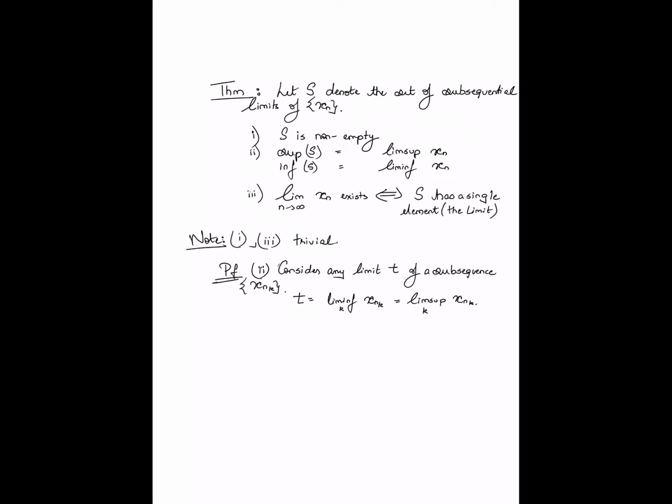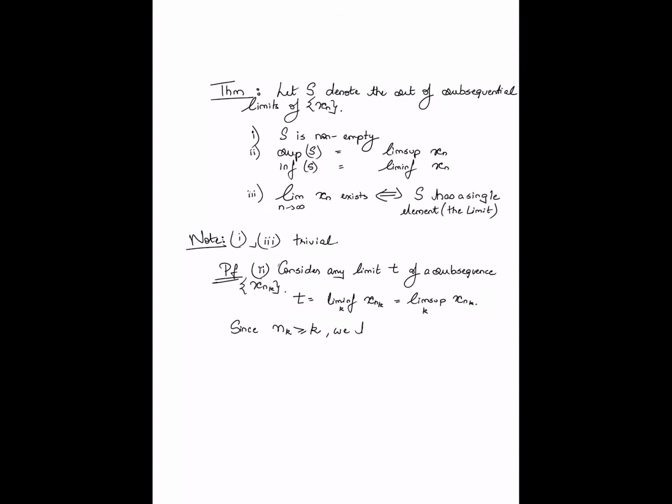Now the thing to note is that n_k, which is the index in the original sequence corresponding to the kth entry of the subsequence, has to be greater than or equal to k, right? Because n_k has to be a strictly increasing sequence of naturals. So n_k has to be greater than or equal to k.